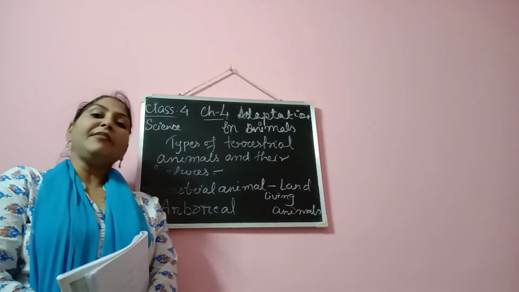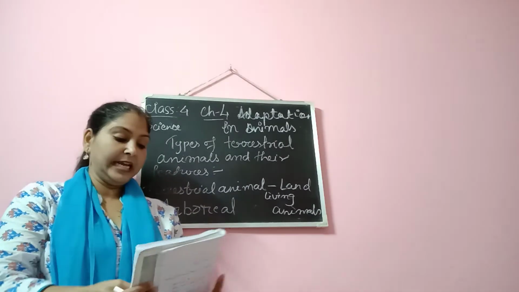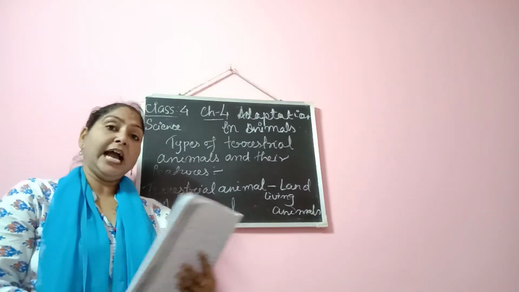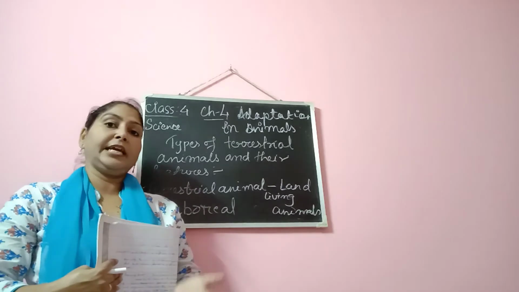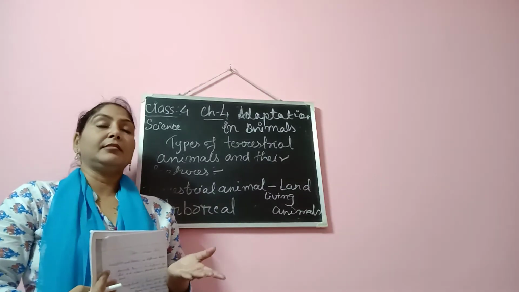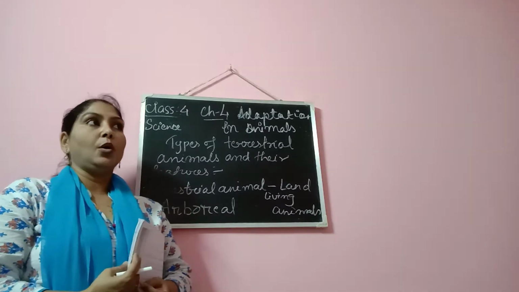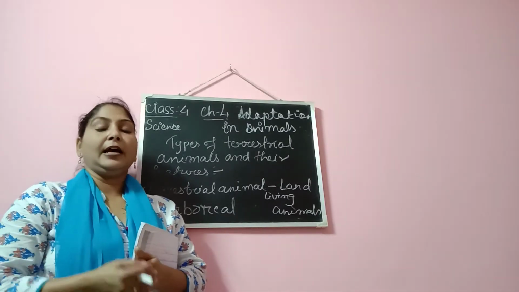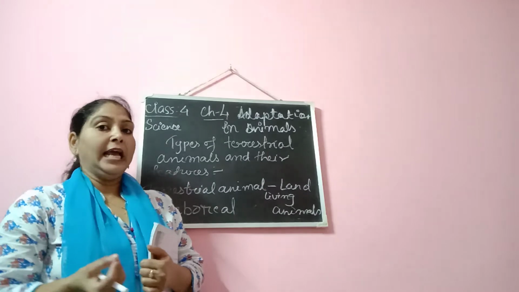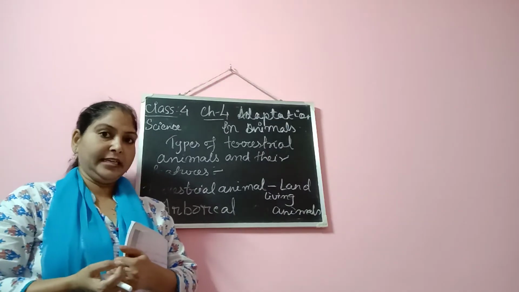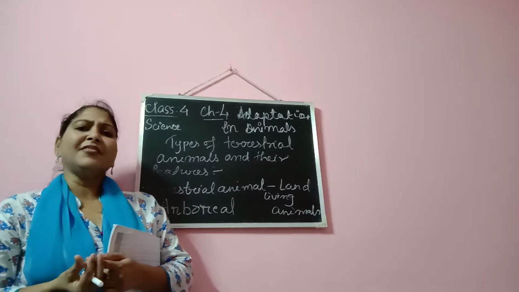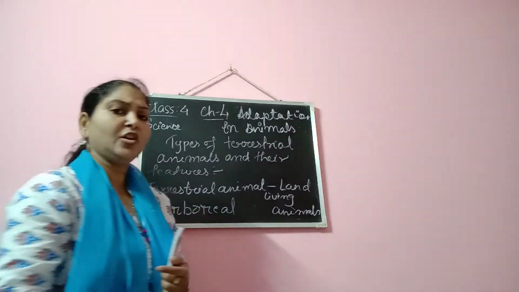Then we move to the next type of animals, which are again terrestrial animals, but they live in deserts. The moment we talk about desert, only one animal comes to our mind, that is the camel, right? Now what are the adaptive features of the camel?